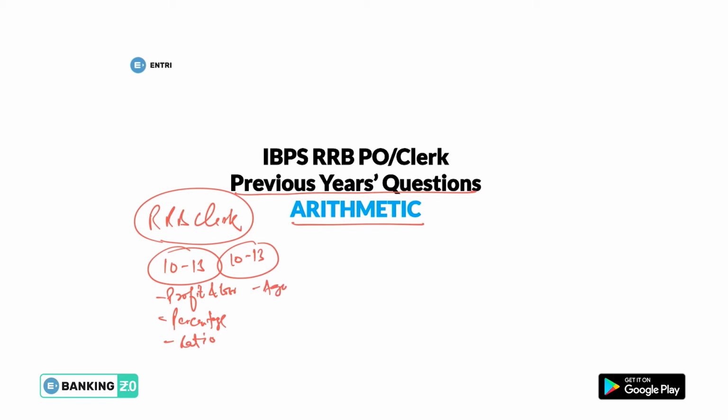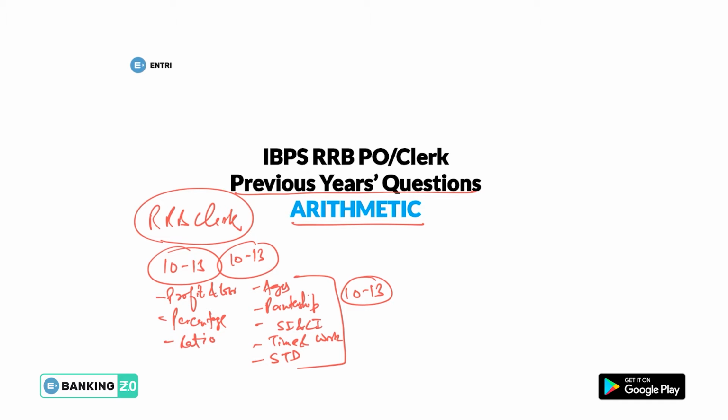ages, partnership, and apart from that SI and CI, mixture, basically time and work, speed, time and distance, that also covers the portion of trains and boats and stream as well. So these are the topics that become important from the arithmetic point of view, guys. From all these topics, 10 to 13 questions are there in the examination paper.